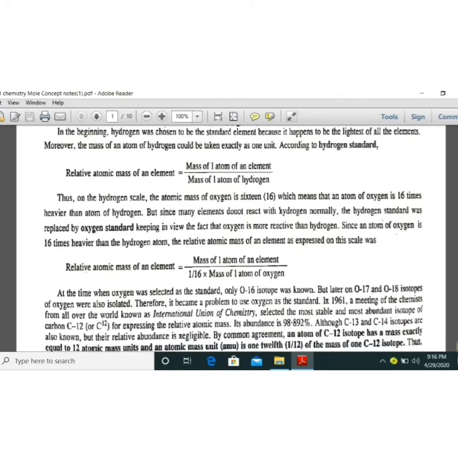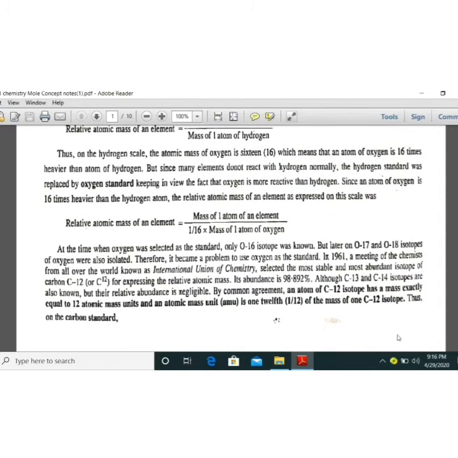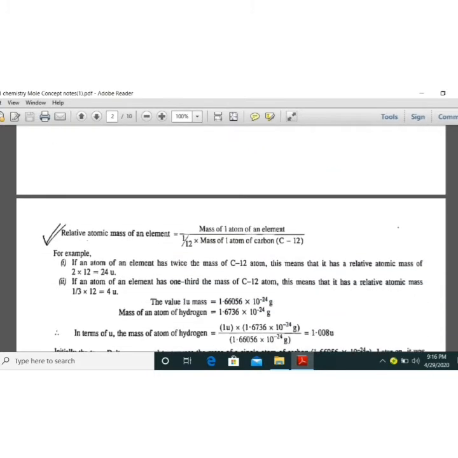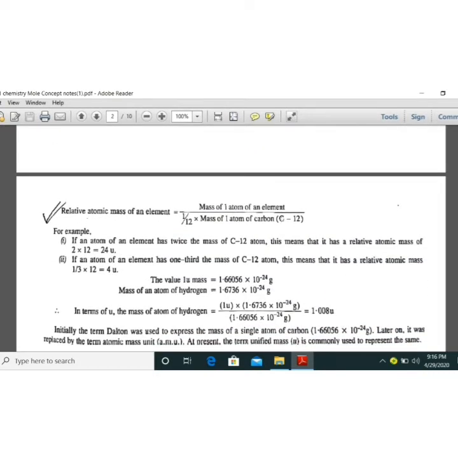Now finally we come to the carbon scale. Carbon also has 3 isotopes: carbon 12, carbon 13 and carbon 14, but carbon 12 has the maximum abundance, about 99%. That's why we take the carbon scale properly. So to find the relative atomic mass unit on the carbon scale, we take the mass of one atom of an element divided by 1/12 of the mass of one carbon 12 atom, since the mass of carbon is 12 units.